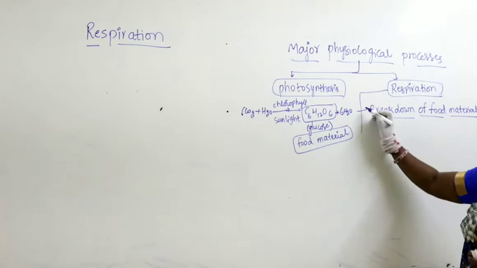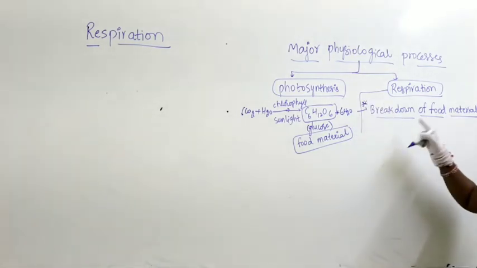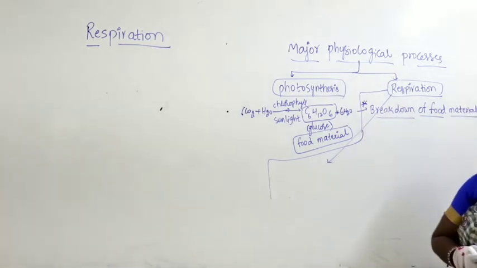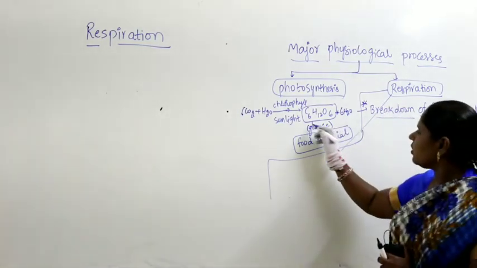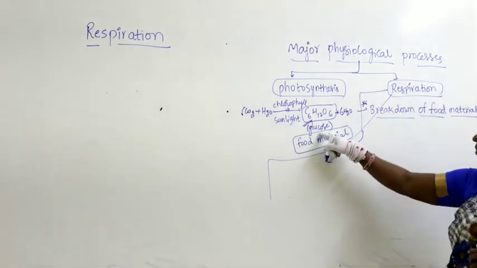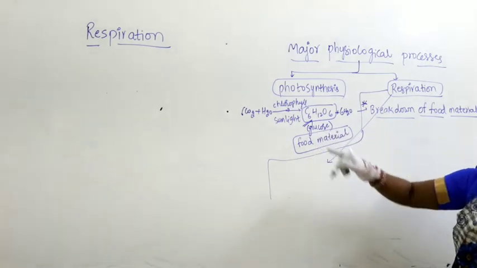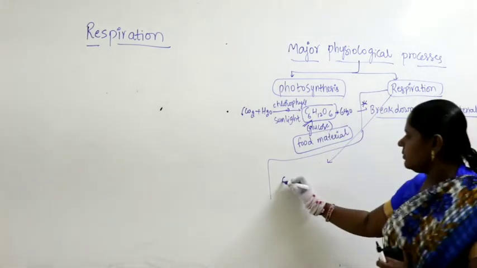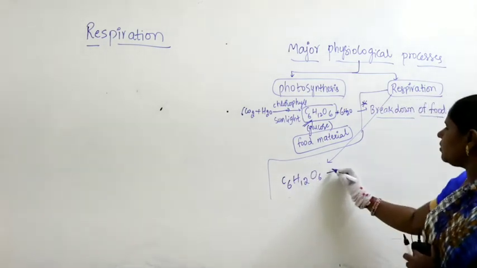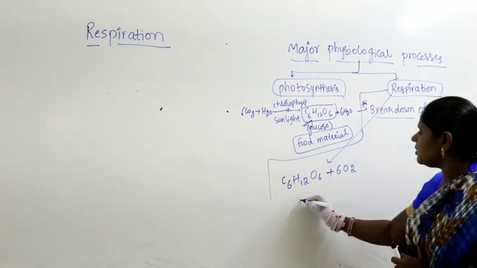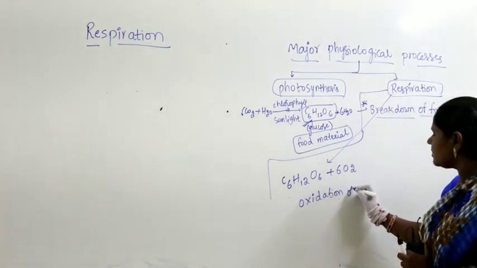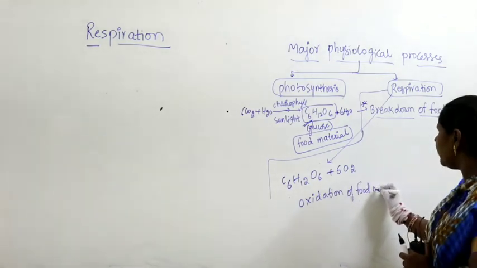Now let us see what happens in respiration. The food produced here may be glucose or fructose or sucrose. The glucose or fructose undergoes the process called oxidation. That is why respiration is also called oxidation of food material.